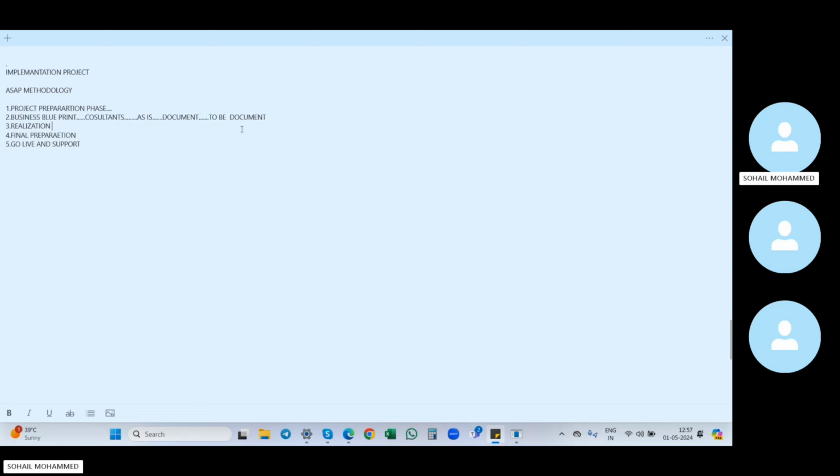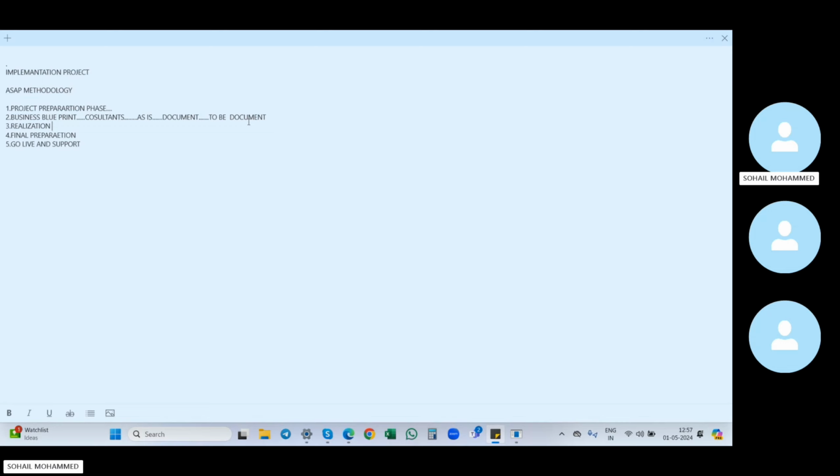Based on the as-is and to-be documents, we take the details and configure whatever SD related is there in the realization phase.